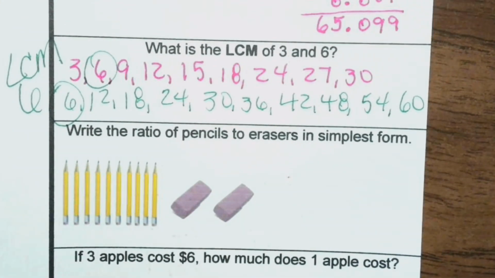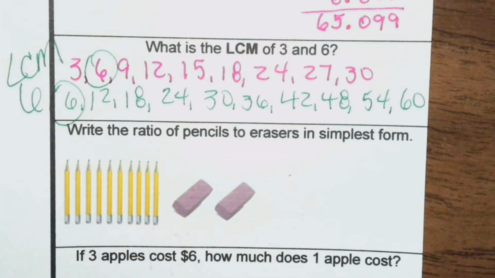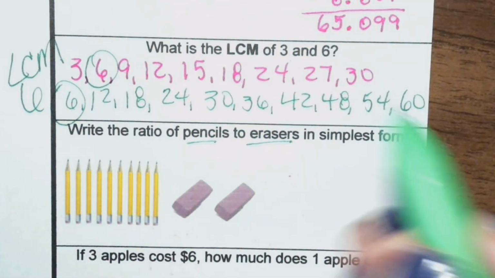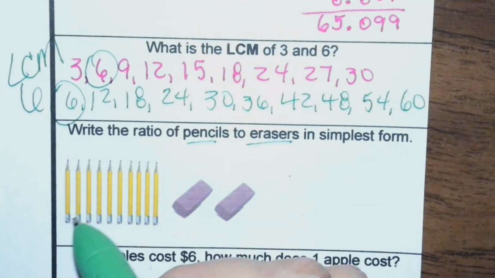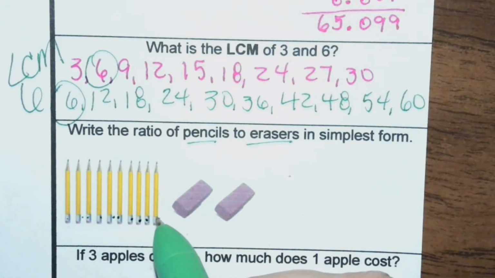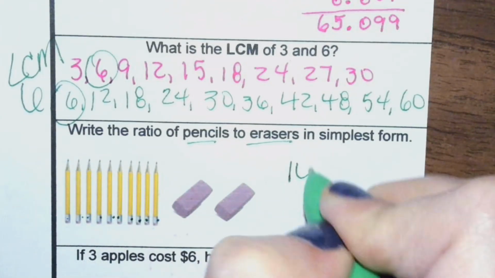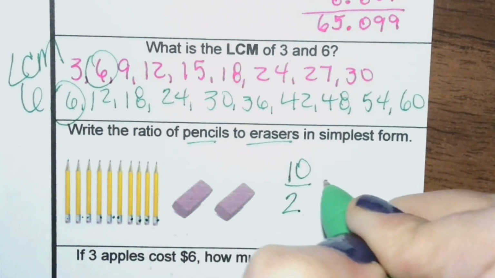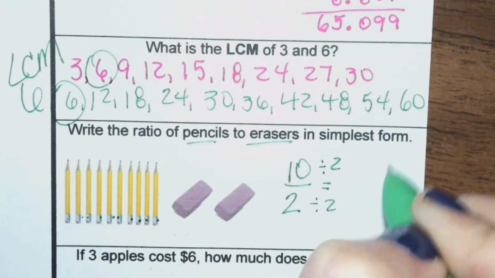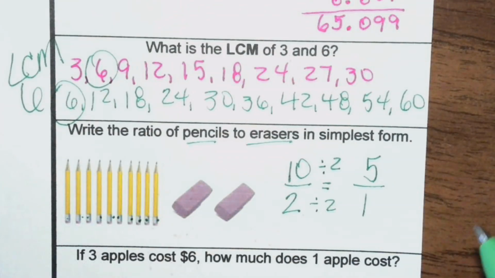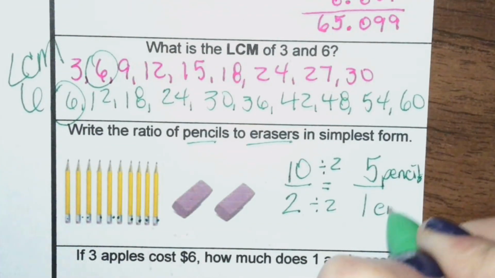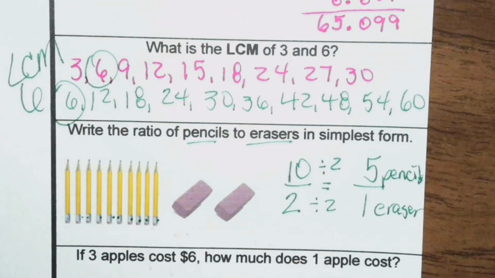Next, we're writing ratios, the number of pencils to erasers in simplest form. Pencils to erasers. All right, let's count our pencils. 1, 2, 3, 4, 5, 6, 7, 8, 9, 10. 10 pencils to 2 erasers. In simplest form, 2 goes into these. So that would be 5 over 1. So 5 pencils to 1 eraser.